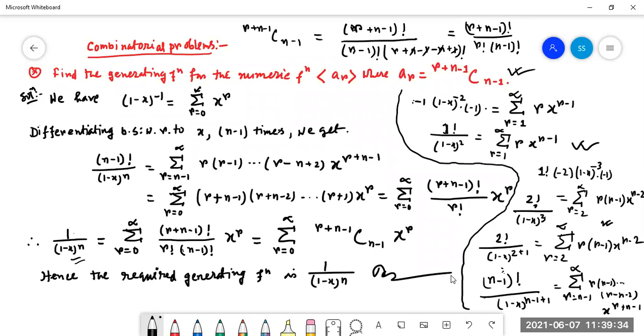Is it understood? समझ में आया? Hello, please someone respond. Yes, sir. Yes, tell me whether you have understood or not. So I think all of you understood. So we are going to the next part.